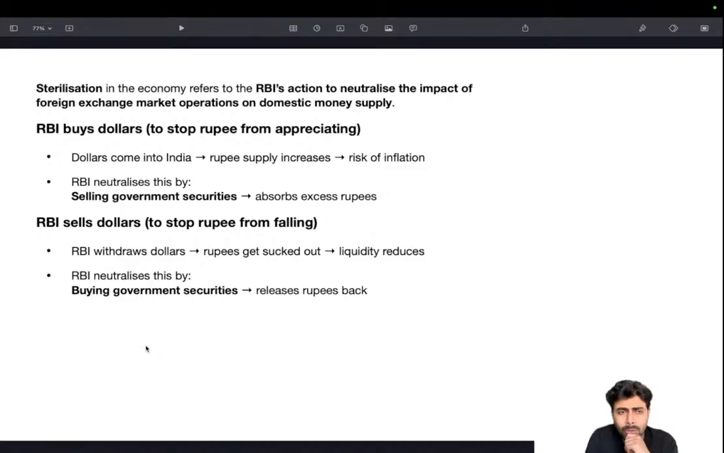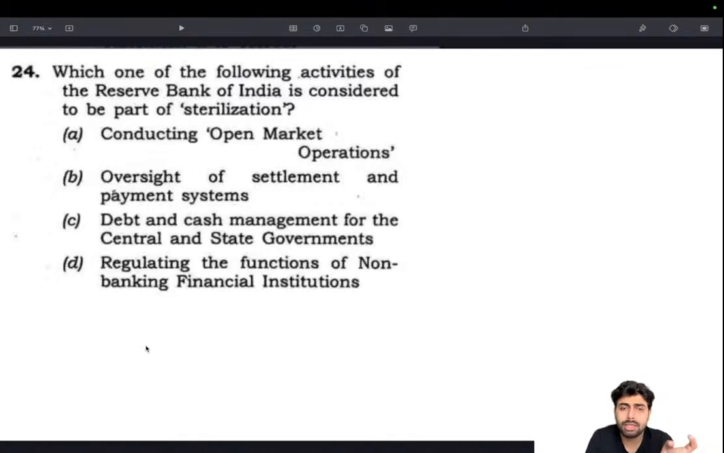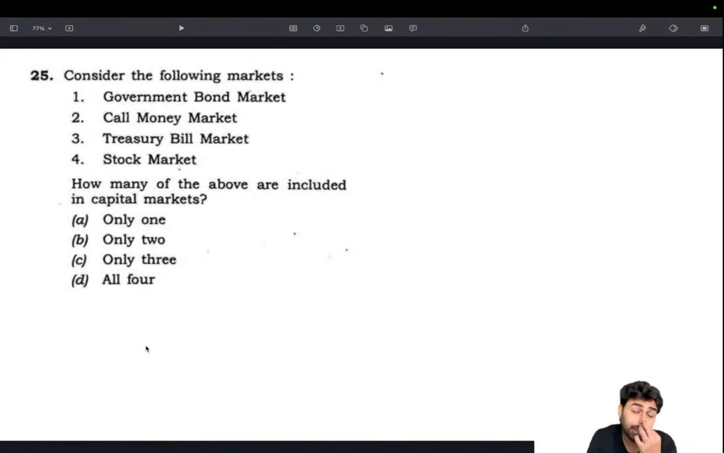Sterilization is somewhat a common topic. You shouldn't be missing that, but it's okay if you have missed it. But don't forget about open market operations, and also, very important, operation twist. So just keep an eye on that. Operation twist is the simultaneous buying and selling of government securities. That's operation twist.